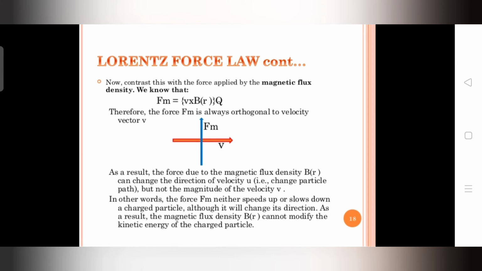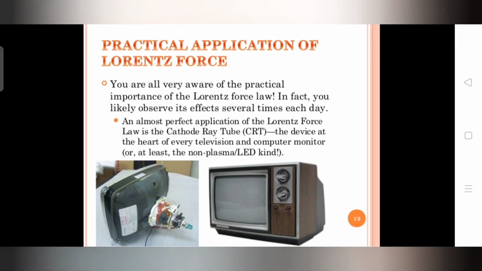In other words, the force Fm, which is the magnetic field force, neither speeds up nor slows down a charged particle, although it will change its direction. As a result, the magnetic flux density B cannot modify the kinetic energy of the particle, which is the important point in the Lorentz force.